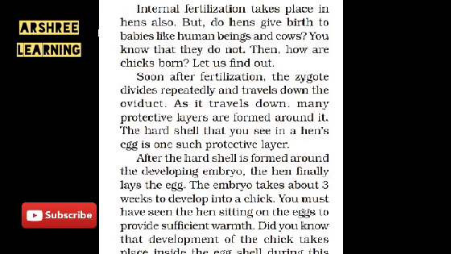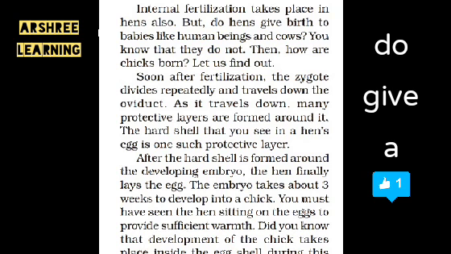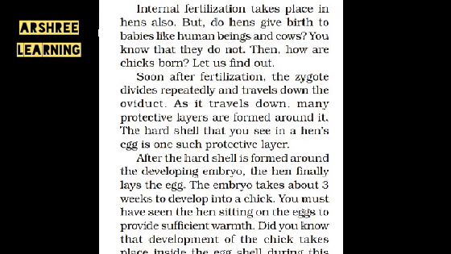So in a way, the fertilization inside the hen is internal, but the development of the embryo takes place inside the eggshell, which takes place outside the body of the hen. The hen lays the egg. The embryo inside the eggshell will take 3 weeks to develop into a chick. During these 3 weeks, the egg, which is out of the body of the hen, has to be given warmth.